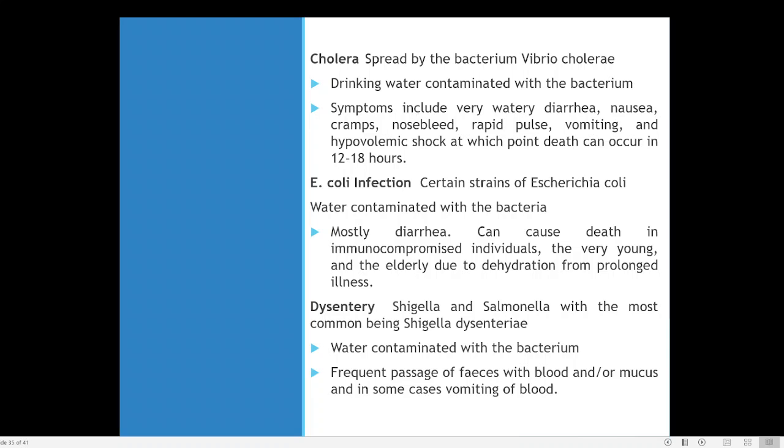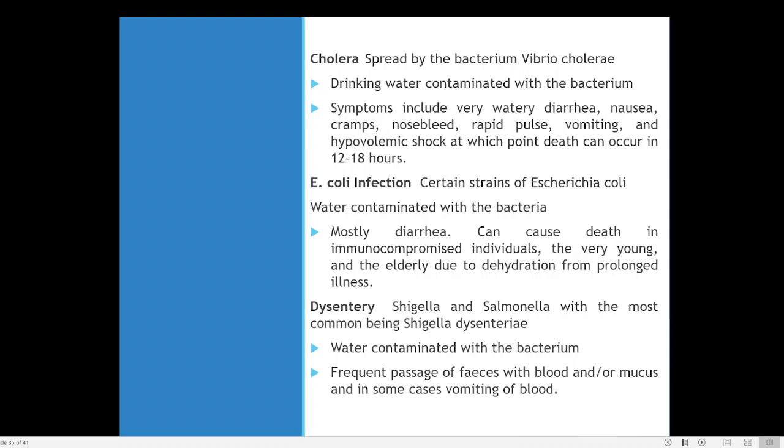Then the next one is cholera. Cholera is a very familiar disease to you because it is an important waterborne disease. Nowadays cholera is rare, but still sometimes you may read in the newspaper that cholera has been detected in several areas, sometimes in the Cherthala area or other areas. Such news appears in our newspaper or TV. So cholera is normally caused by a bacteria known by the name Vibrio cholerae. Vibrio, that's the name of the bacteria.